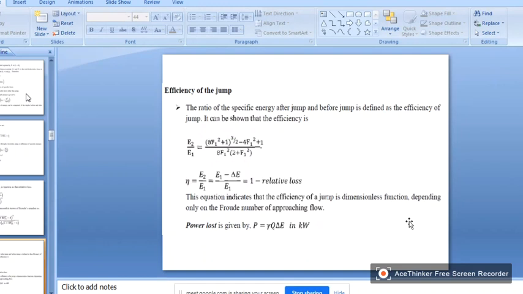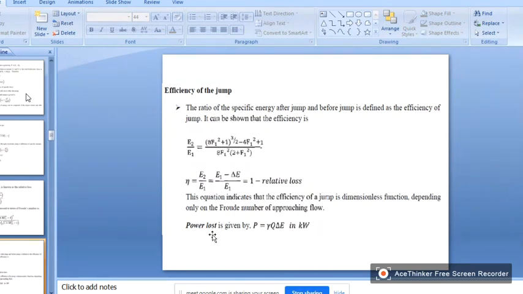The ratio of specific energy after the jump and before the jump is defined as the efficiency of the jump. It can be shown that the efficiency is E2 by E1, and if you multiply this by 100, you will get it in percentage.